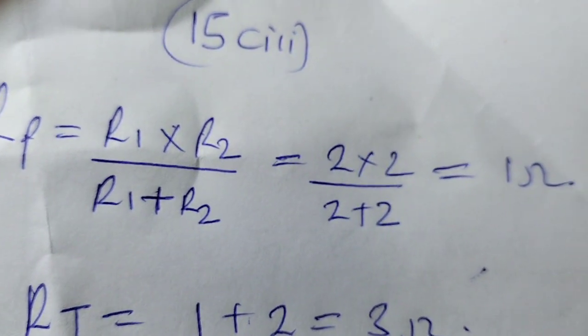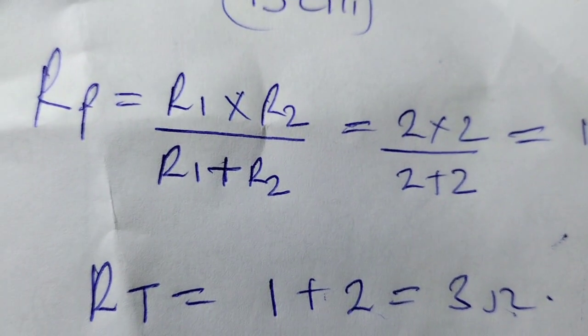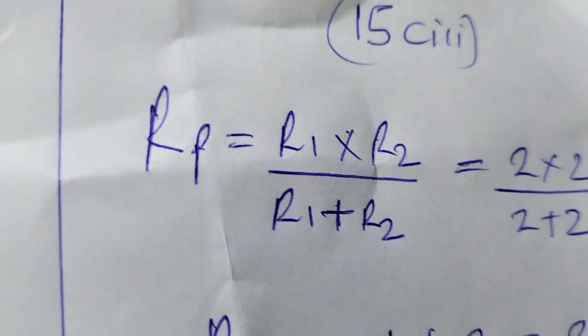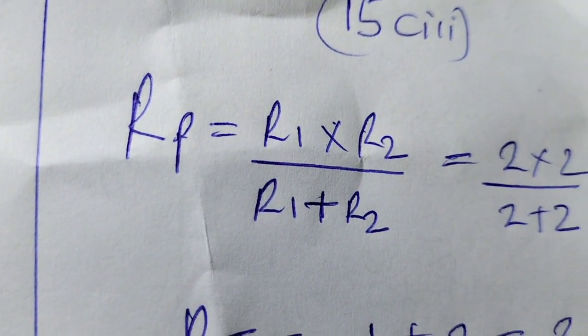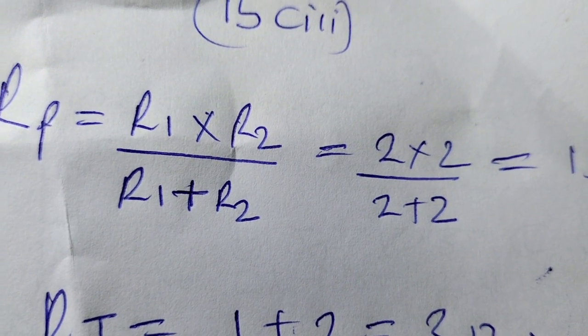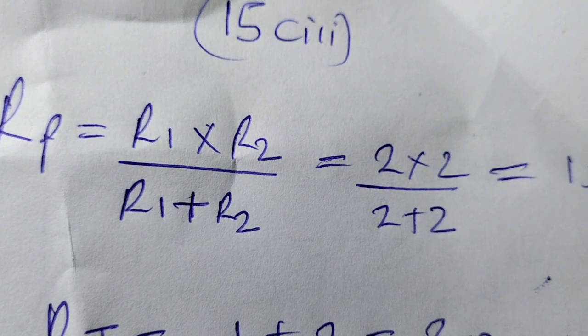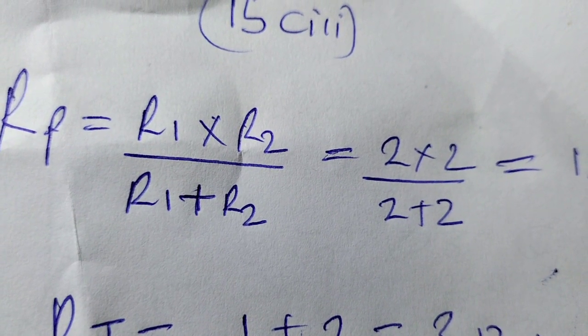First of all, we'll find the total resistance of resistors in parallel. We can use a shortcut. RP stands for resistors in parallel. There are two of them in parallel, as we said. We say R1 times R2 all over R1 plus R2 instead of taking the LCM. We use product all over sum.